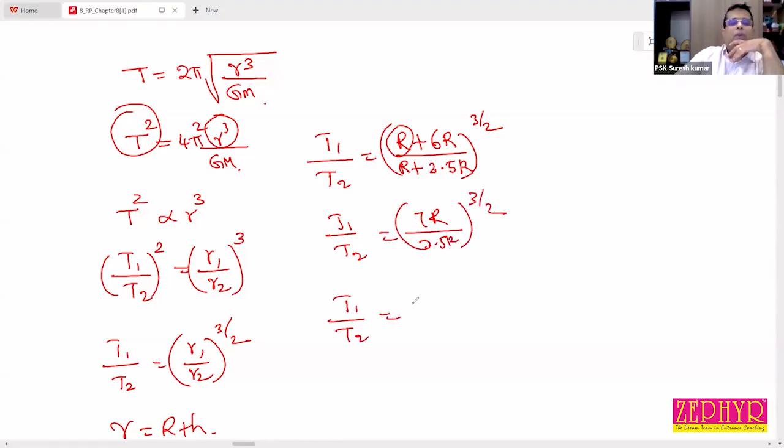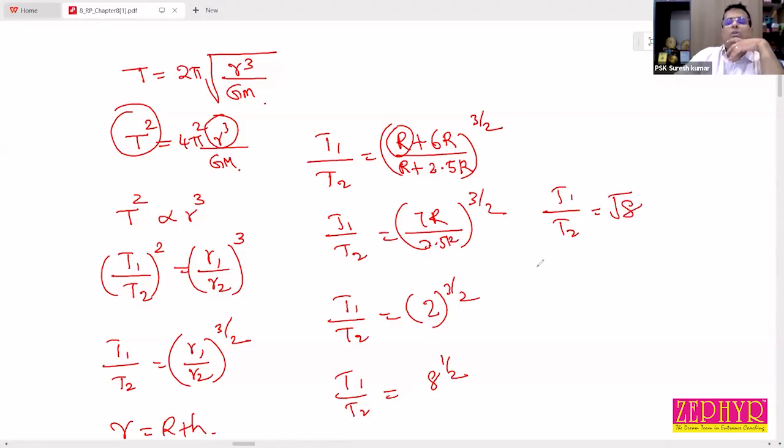So T1 by T2 is equal to 2 raised to 3 by 2. So 2 cube is 8. So 8 raised to 1 by 2. So T1 by T2 is equal to root 8. So T1 by T2 is equal to 2 root 2. Root 8 can be written like root of 4 into 2. Root 4 is 2, so you take it outside.